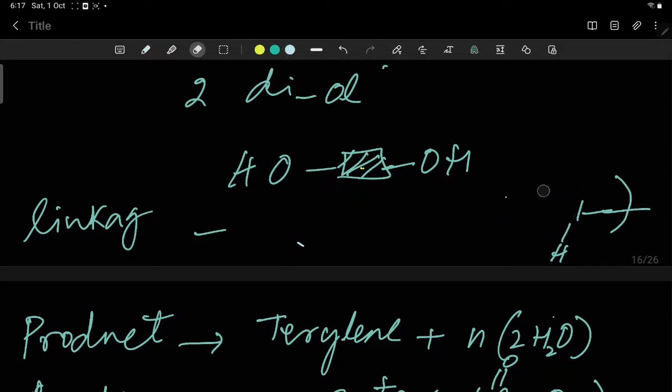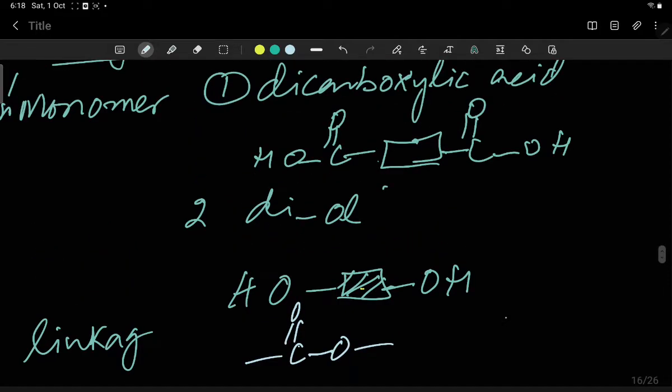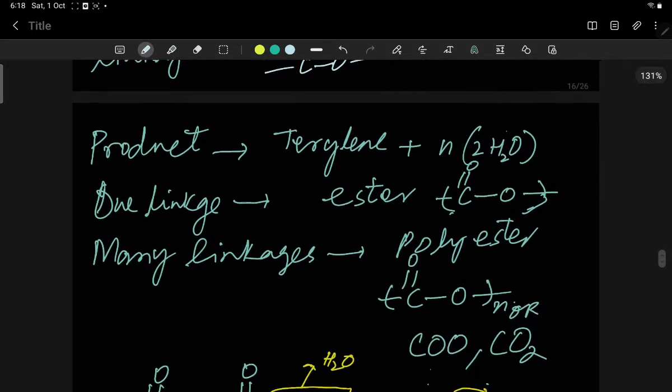The linkage of this is ester. This is the linkage of the terylene when these two molecules react.